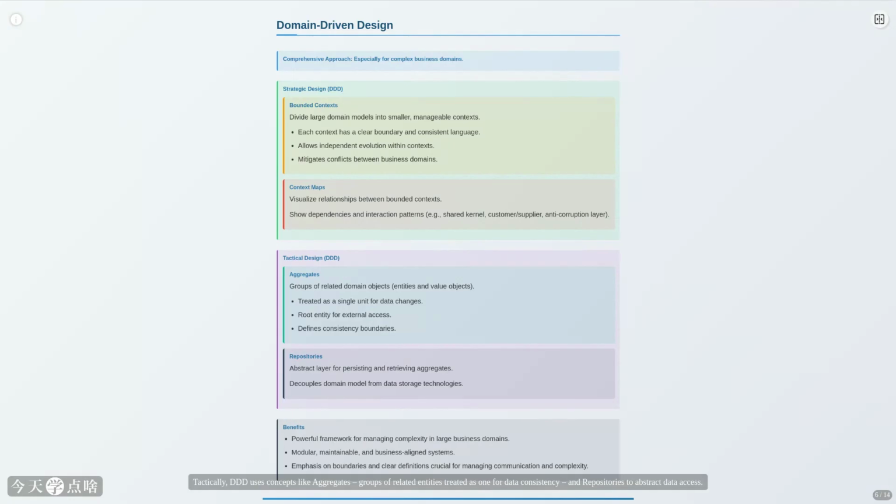Tactically, DDD uses concepts like aggregates, groups of related entities treated as one for data consistency, and repositories to abstract data access. DDD is powerful for managing complexity in large, business-driven systems, emphasizing clear boundaries and alignment with business needs.